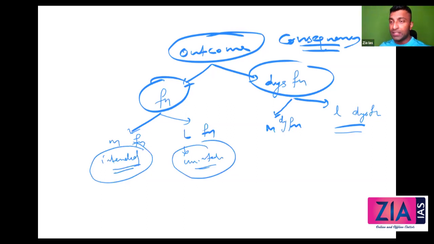I hope this is clear. Manifest and latent. Manifest is intended outcome, intended function; latent is unintended function. And in theoretical language, we'll discuss it as objective consequences and subjective predisposition. This is the actor's intended meaning. Subjective predisposition is what is actually expected to happen. It is nothing but the meaning attached by the actor to the action. Intended outcome means the meaning attached by the actor to the action.